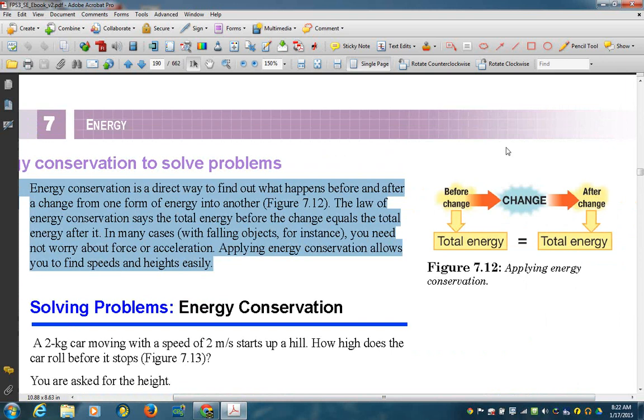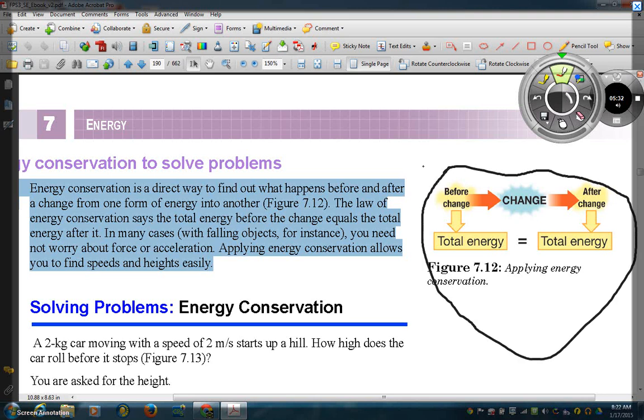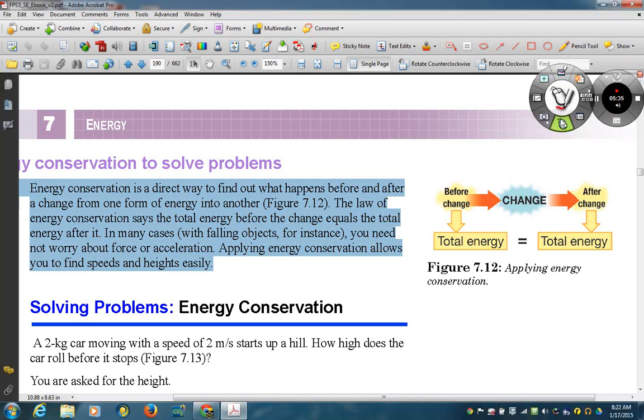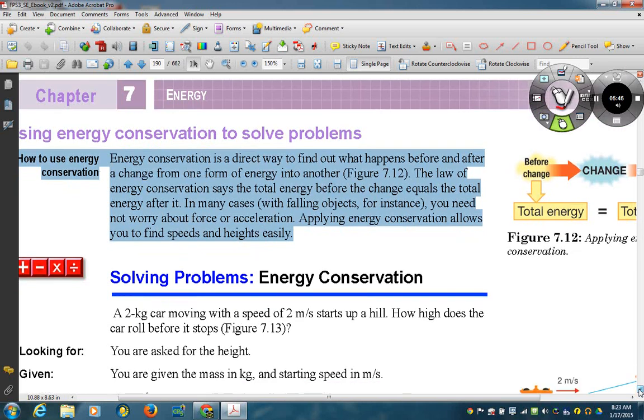So this picture here demonstrates the law of conservation of energy. So the total energy before the change is going to be equal to the total energy after the change. Alright, so that was the sustained silent reading for 2 pages. You can notice the problem solving for how to solve problems for the conservation of energy.